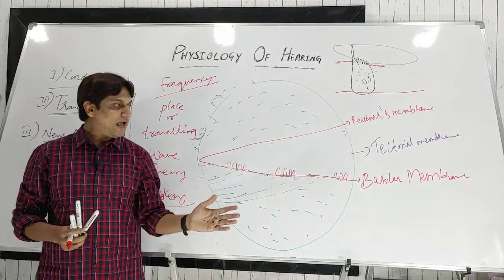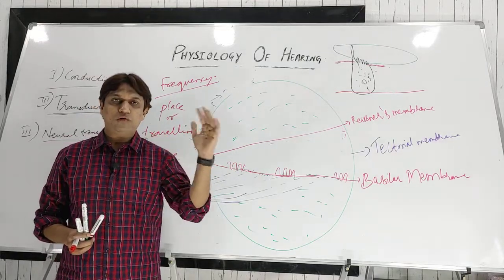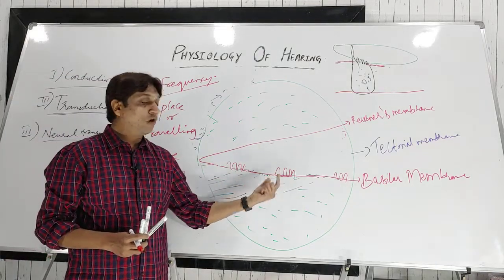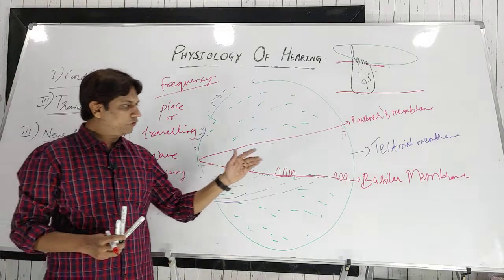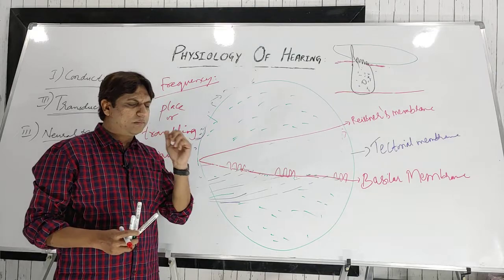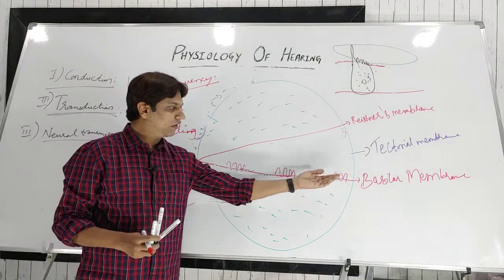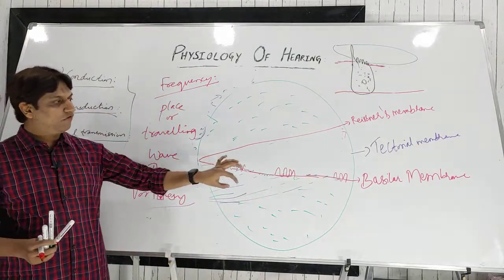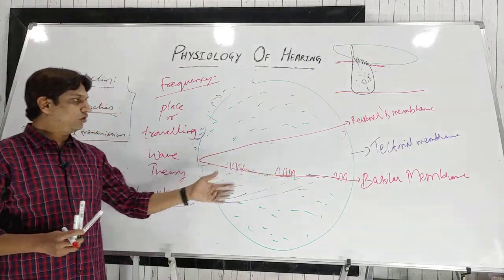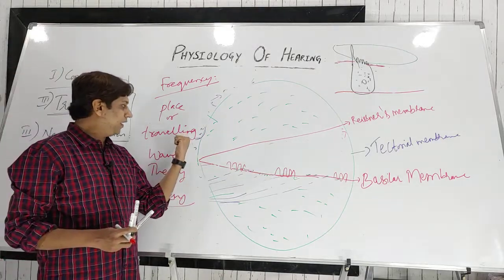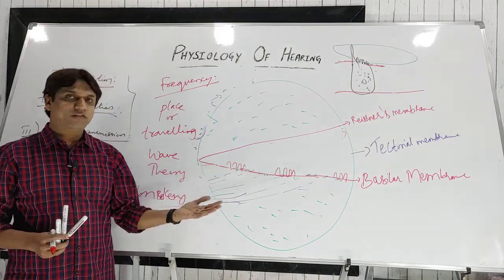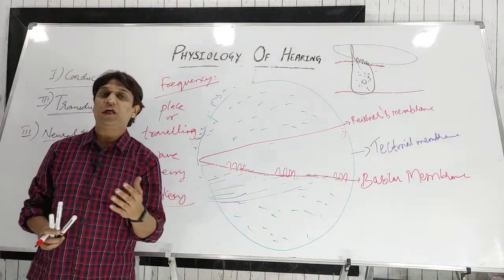This explains the traveling of waves for frequencies from 2000 to 20,000 hertz, whereas the lower frequencies, from 20 to 2000 hertz, are explained by one more theory, the Wever principle, also called the volley principle. The lower frequencies below 2000 hertz are transmitted by the summed activity of the vibrations of the basilar membrane. Together, the place or traveling wave theory and the volley theory are known as the duplex theory, and they explain the perception of frequency.